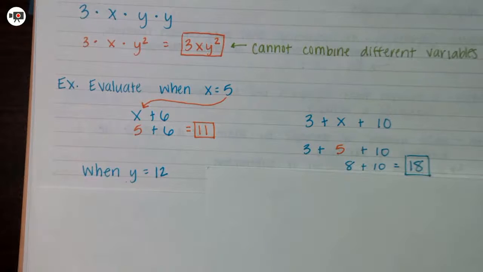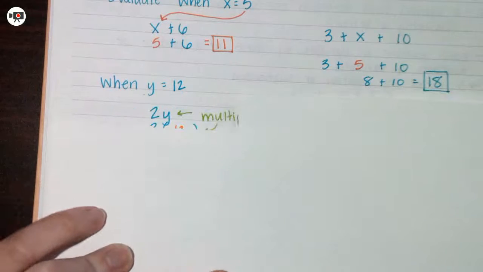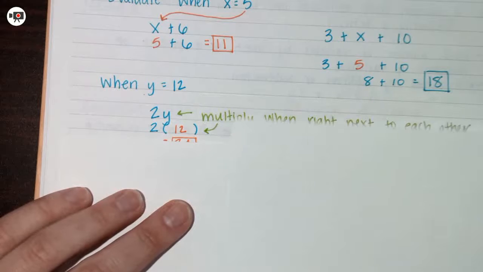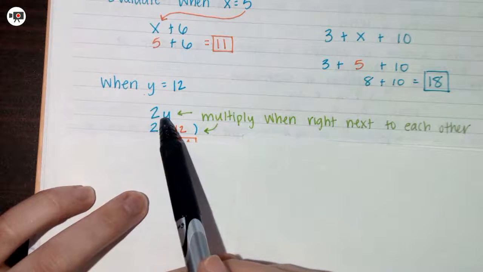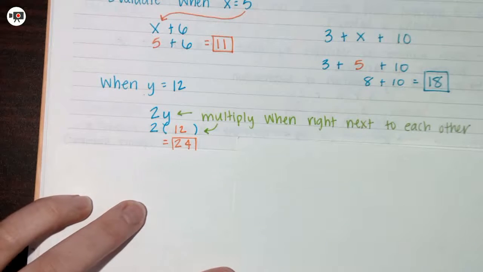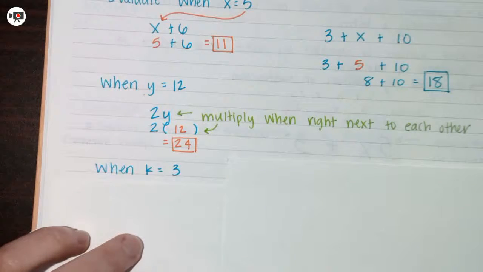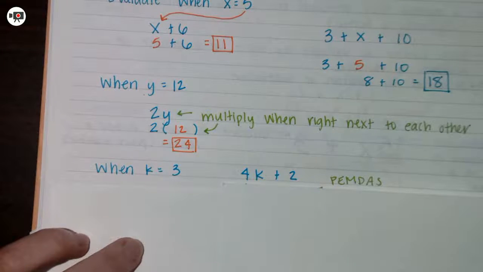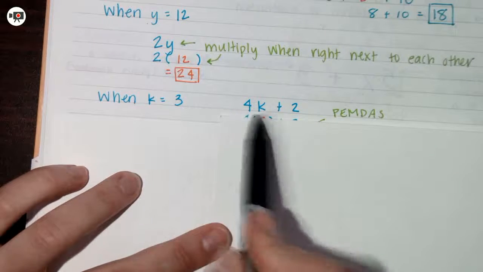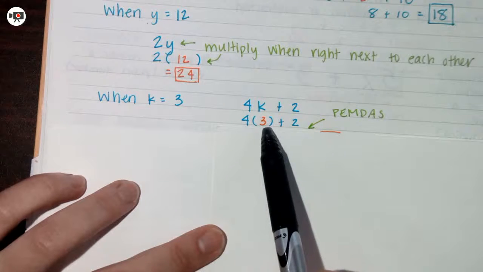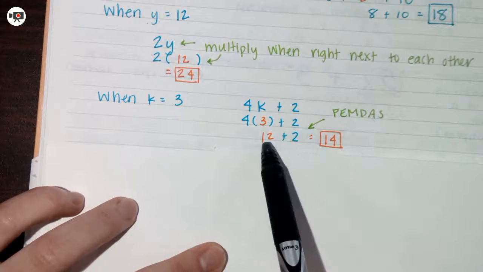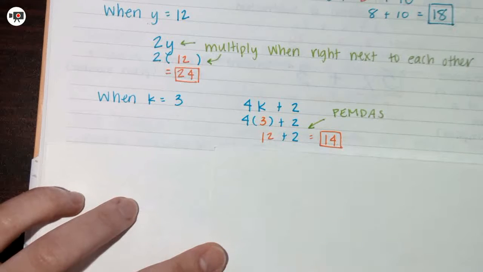What if y is 12? I will have 2y, so I have 2 times 12, and we know that when they are right next to each other, it means to multiply. So 2 times 12 is 24. What about when k equals 3? So I have 4k plus 2, plug in 3 for k, and you have 4 times 3 plus 2. Order of operations, 12 plus 2 is 14.